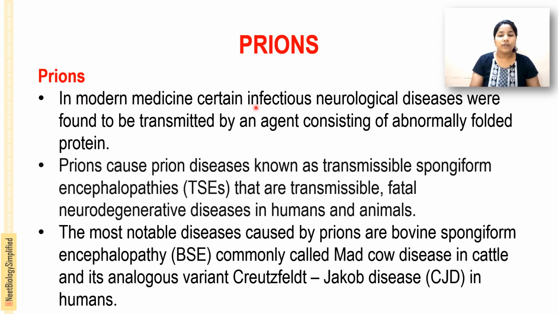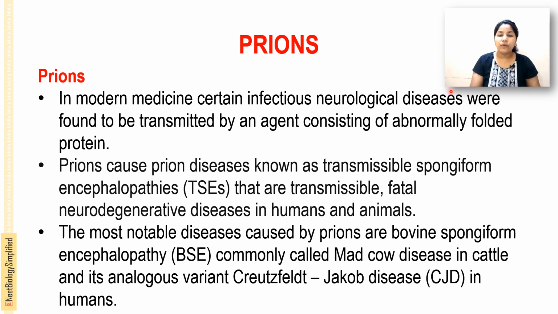In modern medicine, certain infectious neurological diseases were found to be transmitted by an agent consisting of abnormally folded protein. These abnormally folded proteins are called prions.